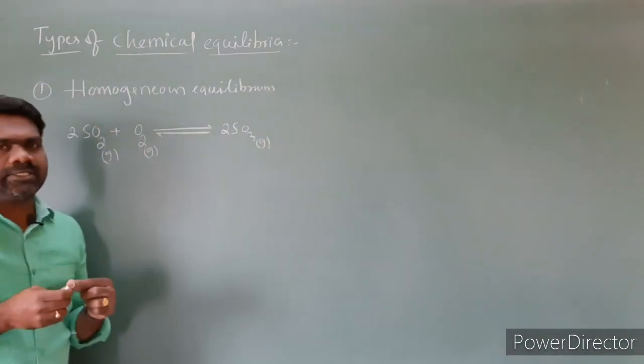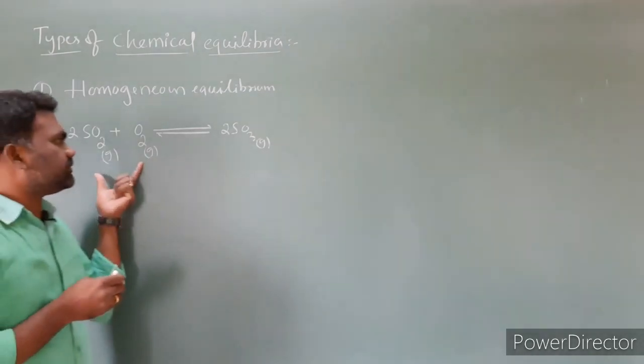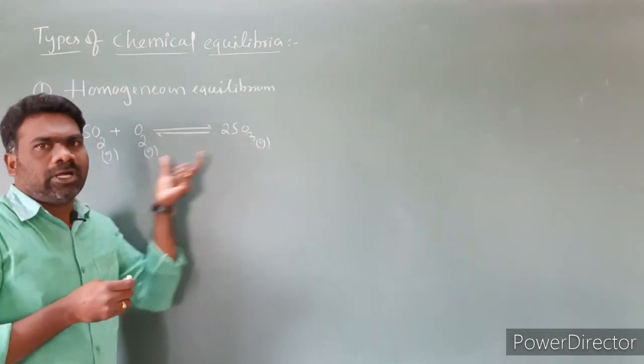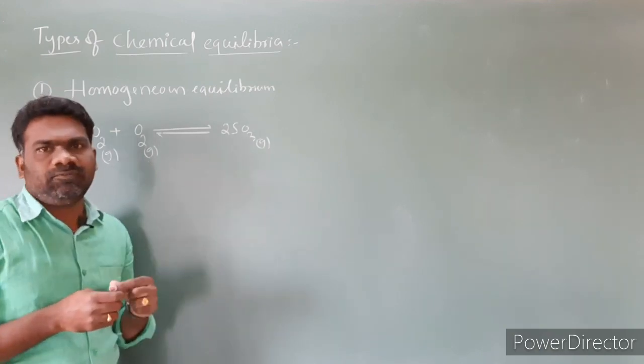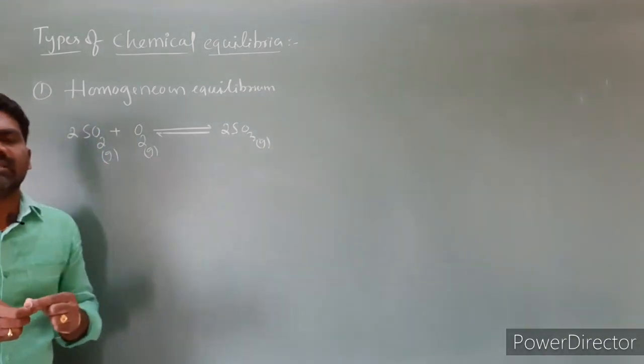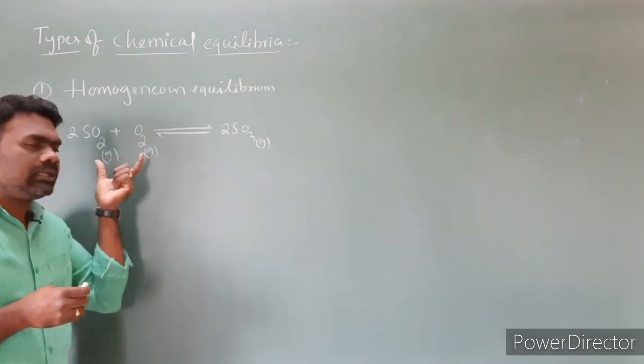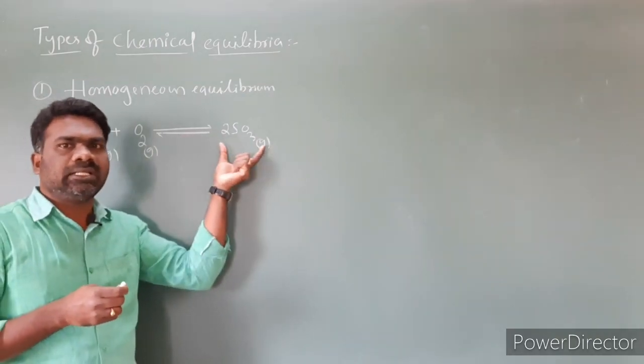If you look at this reaction, what we find is all the reactants are in the gas phase, and the products are also in the gas phase. All the reactants and products are in the same phase. If all the reactants and products are in the same phase, the equilibrium is called a homogeneous equilibrium.